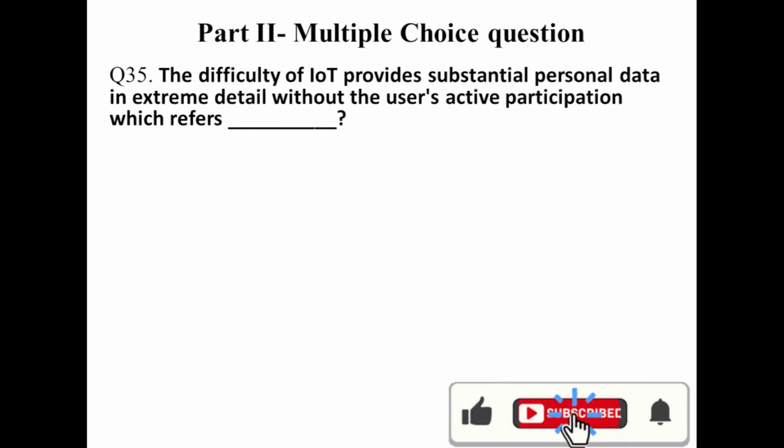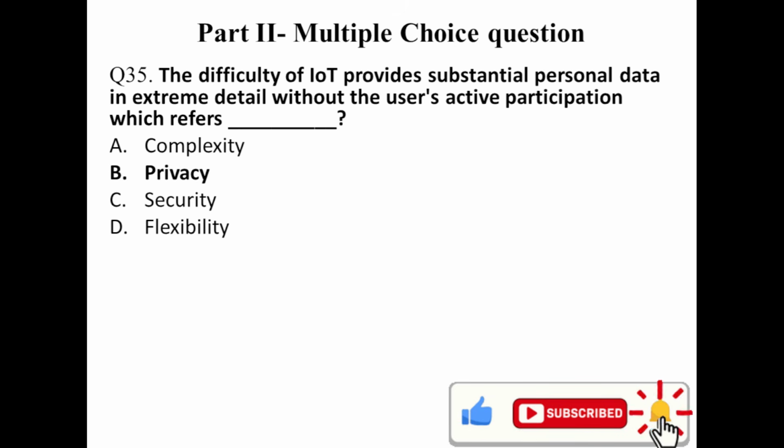Question number 35. The difficulty of IoT provides substantial personal data in extreme detail without users' active participation or users' knowledge. The cause is what? Complexity? No. Security? No. Flexibility? The answer is privacy, or confidentiality. Privacy without the knowledge of the user.